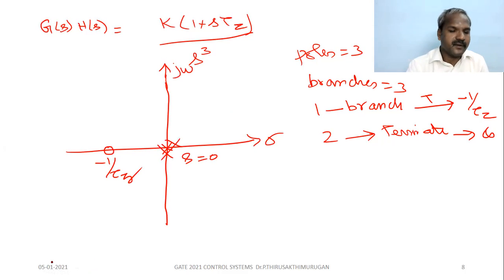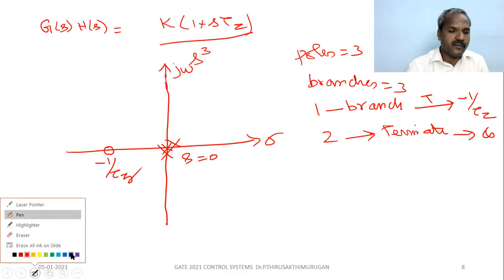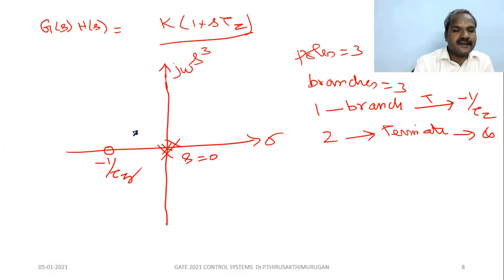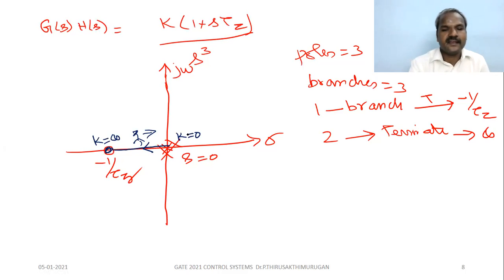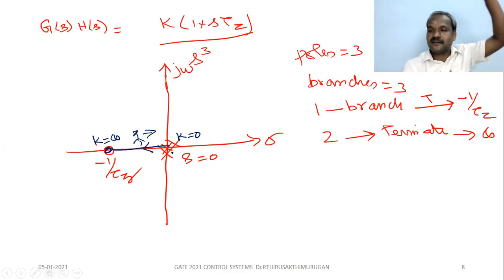So what is the shape? Let us examine the number of poles and zeros. If you stand here and look into this, there are 3 poles here. So there will be a branch between this and this, from the origin and this zero. So from among the three, one branch originates from these 3 poles and terminates at infinity. So one branch goes from k equal to 0 to k equal to infinity. The remaining 2 branches terminate somewhere here.